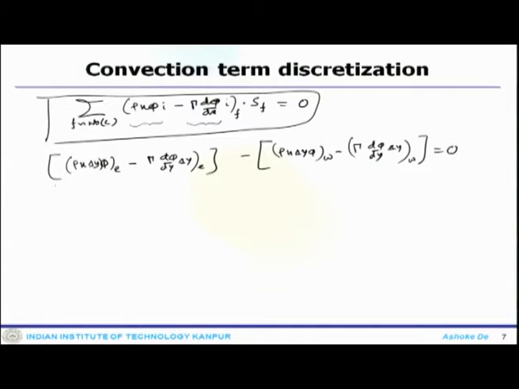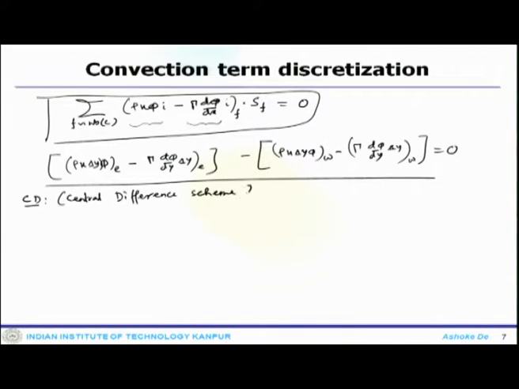So, in the 1D case we get this kind of system. Now we will see how we get the discretized equation. We will start with the simplest one, the central difference scheme, or CD. So, we will start with that.